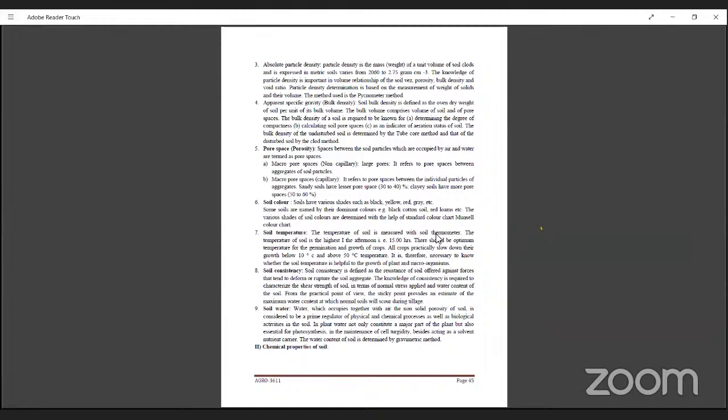Then the knowledge of consistency is required to characterize the shear strength of the soil in terms of normal stress applied and water content of the soil. From the practical point of view, the sticky point provides an estimate of the maximum water content at which the soil can be worked during tillage.